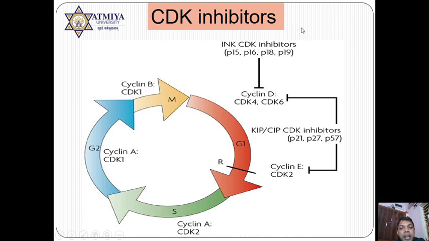So remember, INK inhibitors are known as p15, p16, p18 and p19, whereas CIP-KIP belongs to p21, p27 and p57. And both are responsible for the inhibition of cyclin D CDK4/6. But the CDK2/cyclin E combination is inhibited only by CIP-KIP family members.